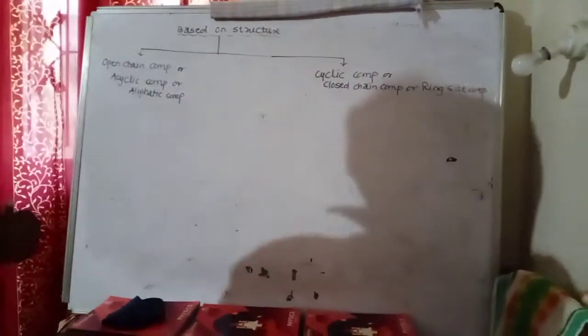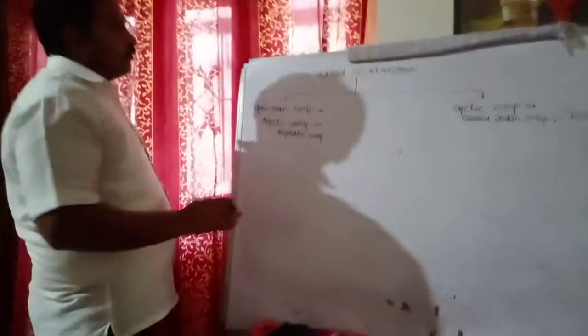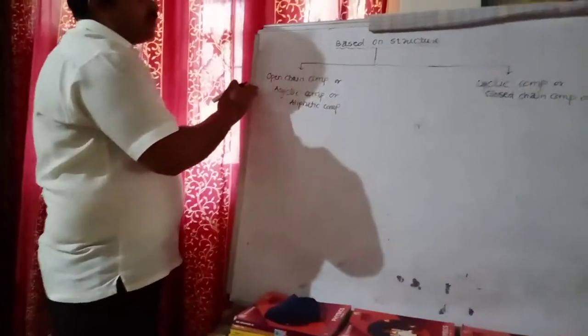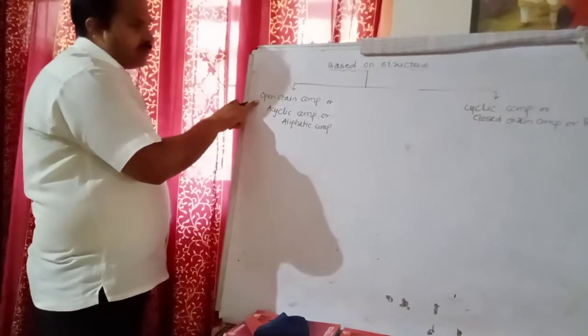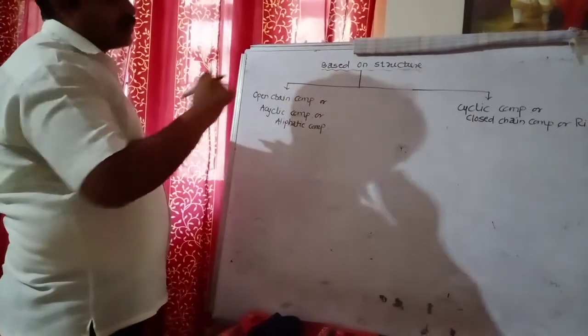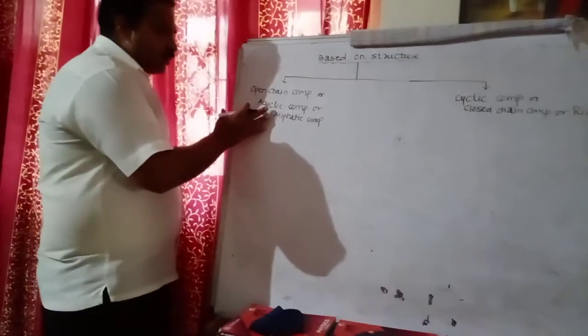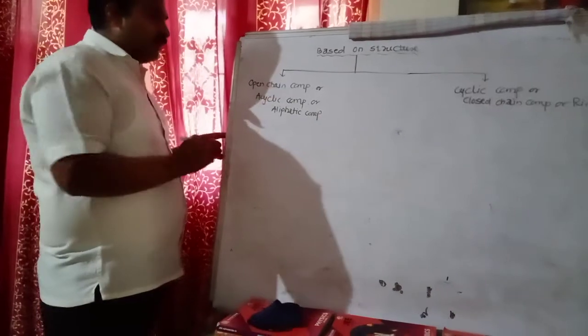Okay, students, we have seen the classification of organic compounds based on the structure. First one is the open chain compound, and second one is the closed chain compound, or ring compound, or cyclic compound. Students, you have seen open chain compounds in the 11th standard.